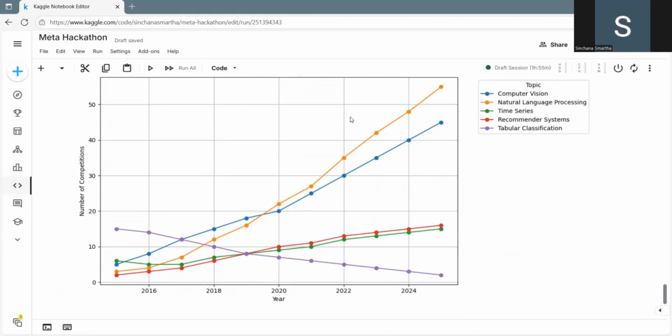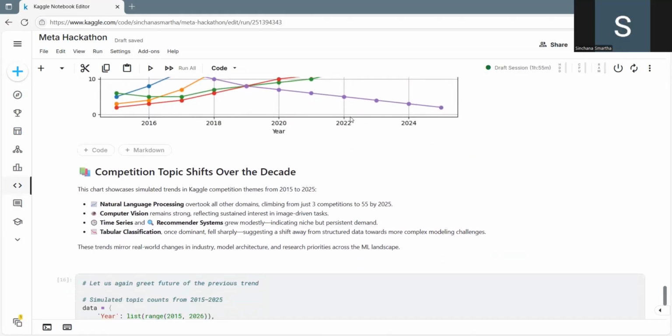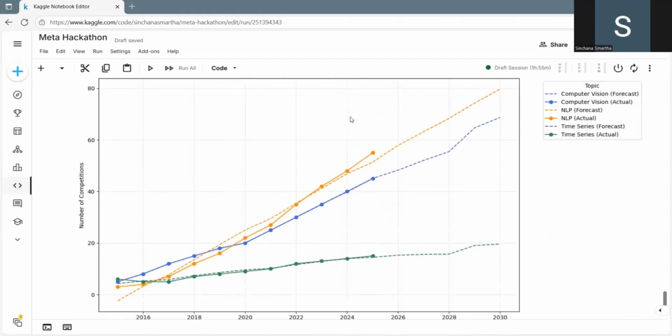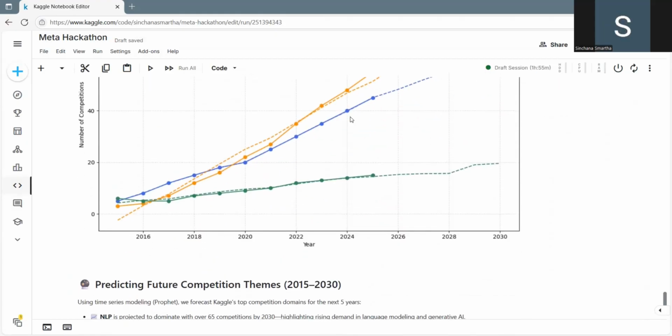Let us say hi again to the future and predict. Now let us forecast competition themes to 2030. Again using Prophet, I modeled projected competitions per theme, and my insight was NLP almost equal to 65, CV equal to 55, time series 18. Well, I would say NLP is set to dominate future Kaggle competitions.